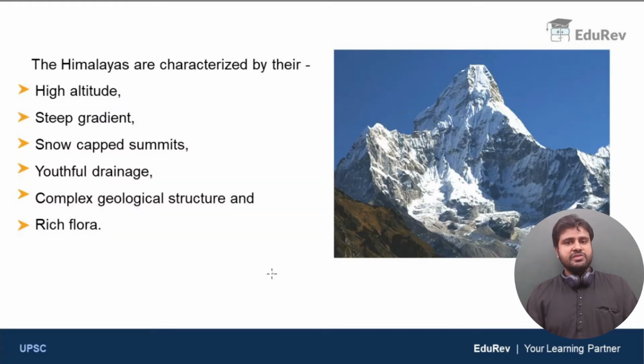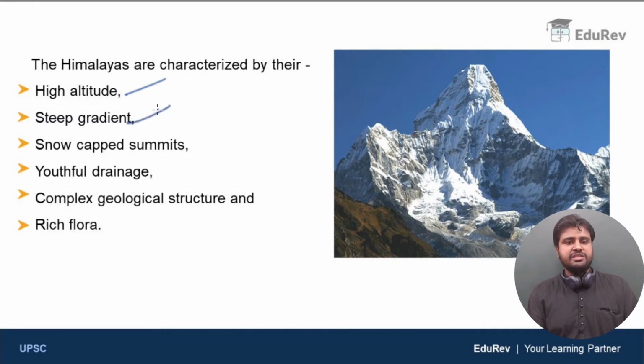Now let us discuss some of the characteristics of the Himalayas. So these are the characteristics. The first one is high altitude. The Himalayan mountains contain some of the highest mountains in the world. The top highest mountains in the world are present in the Himalayas. Anyway, we will discuss it. So the first feature is high altitude.